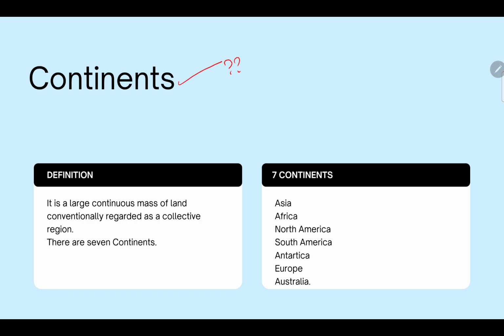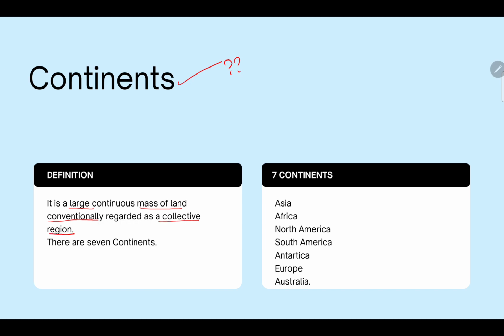The definition of a continent is: it is a large continuous mass of land conventionally regarded as a collective region. So the continent is a very large mass of land, and in an easy way it is regarded as a collective region.